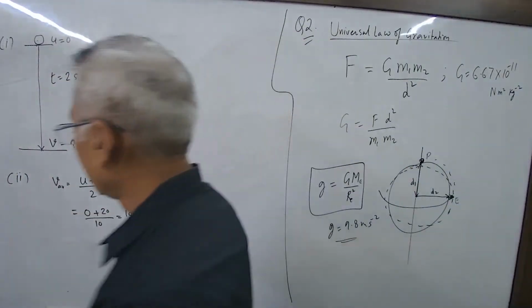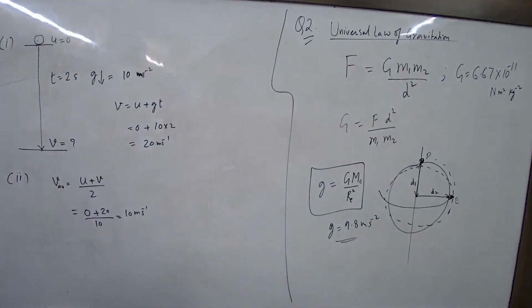Average speed or average velocity? Average speed, okay, it's fine. It's in one direction only, so speed and velocity are the same thing. Next: what is the height from which it was dropped? Take G as 10 meter per second squared, throughout. So how will you find the height now?